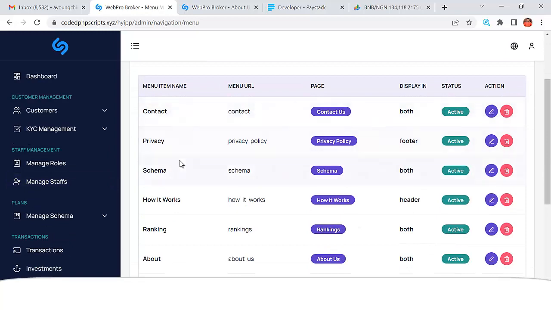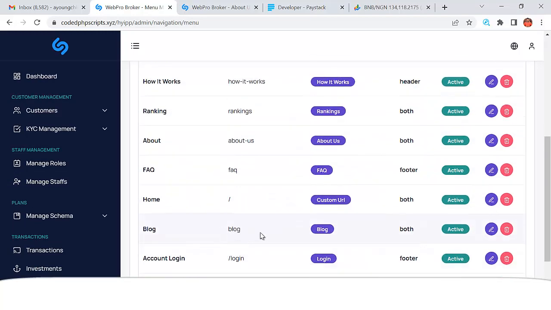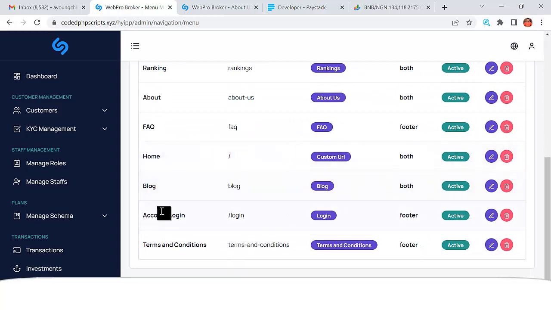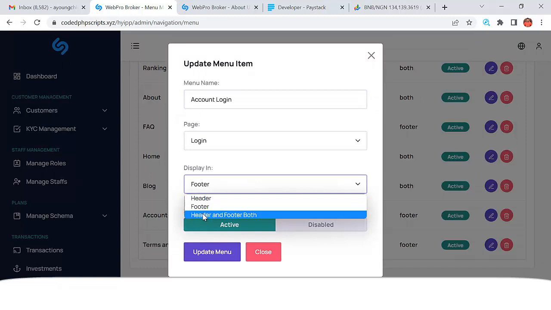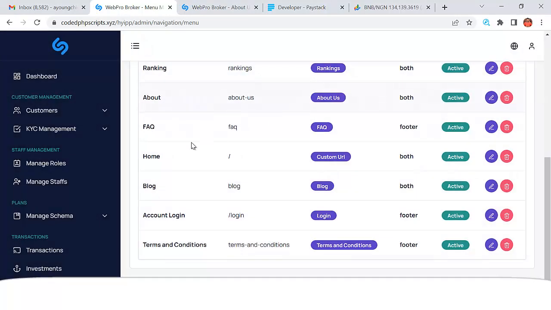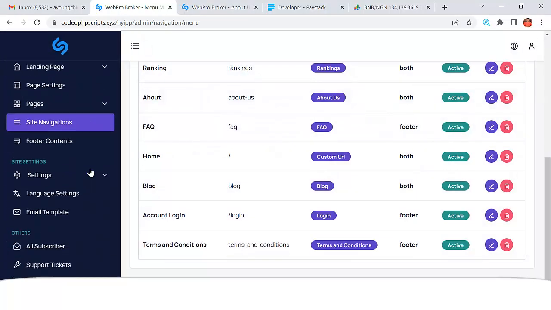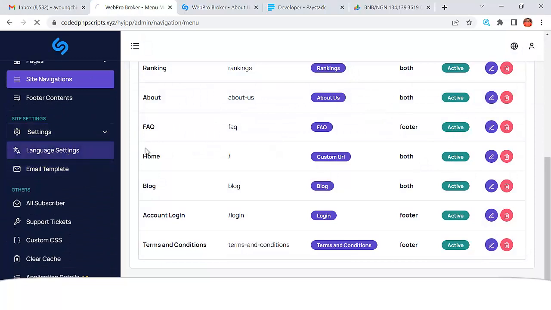You can see that. So this is the contact source, the privacy policy, this is the home. Whatever you want to change the name, you can see the account login. If I come here, the account login, I can decide to change this name to something else, right? I can decide to show it in header, footer, and all of that. So this is very easy for you to set up and manage. Then let's go to a very important one.